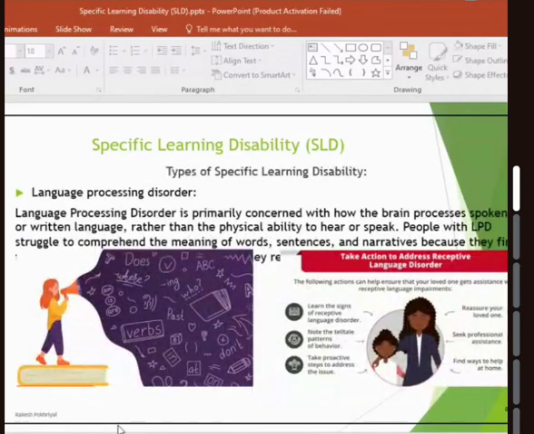The other form of disability is language processing disorder. Like the earlier one, auditory, here the young ones have difficulty speaking in a proper, sensible manner. It is not related to any physical aspect. People with language processing disorders struggle to comprehend the meaning of the word and the sentence said to them. When we narrate something to them, they have difficulty comprehending the meaning of the words. So this is language processing disorder.